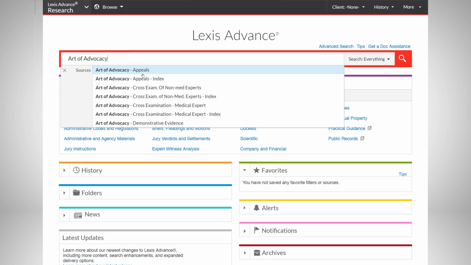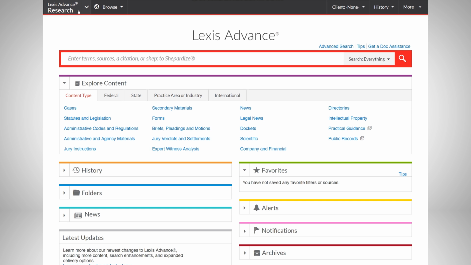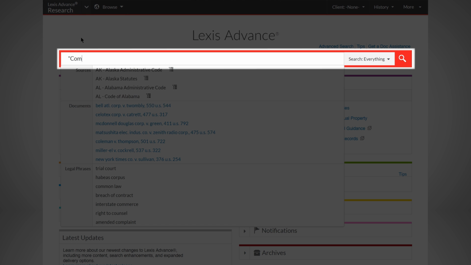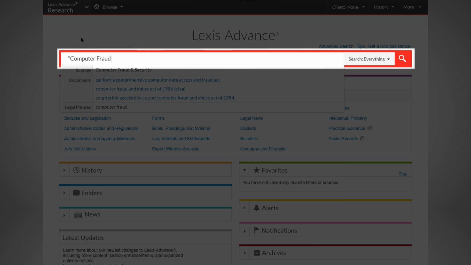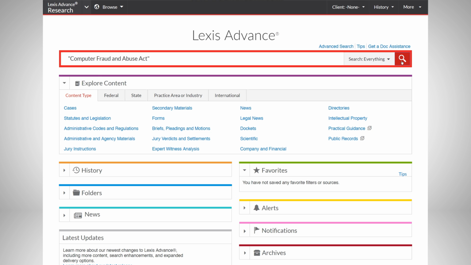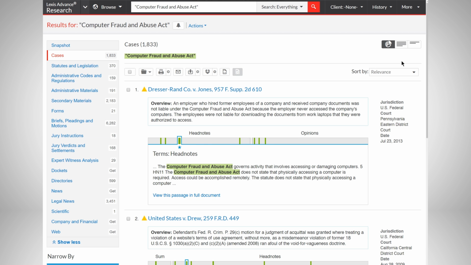Art of Advocacy Appeals provides in-depth information such as the function, do's and don'ts, models of the written and oral aspects of a brief, and more. To begin, you can simply enter topics in the red search bar. Start by typing "Computer Fraud and Abuse Act" in quotations so that you can find results that specifically reference your statute. Now click Search in order to retrieve results on this topic across all content on Lexis Advance.